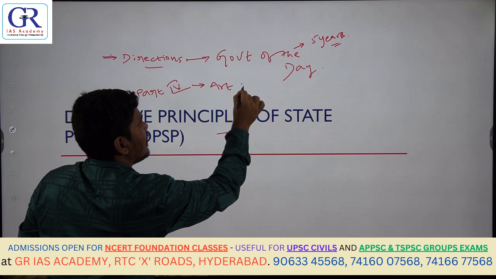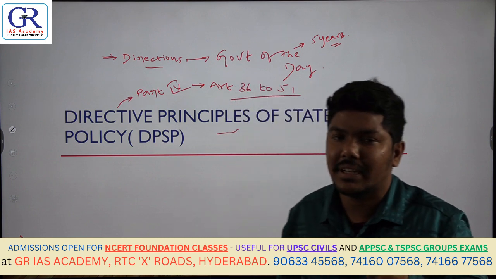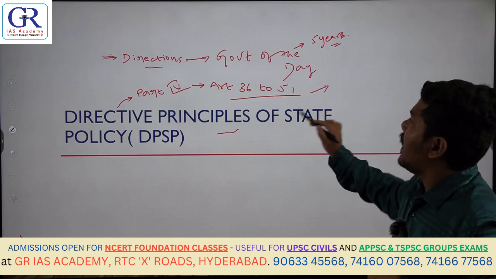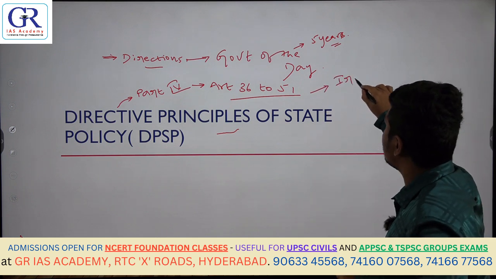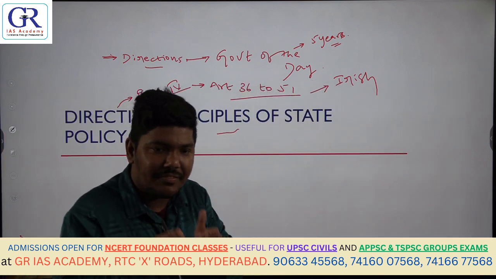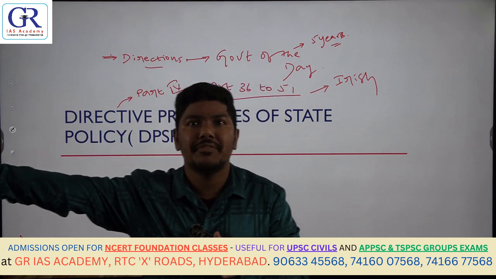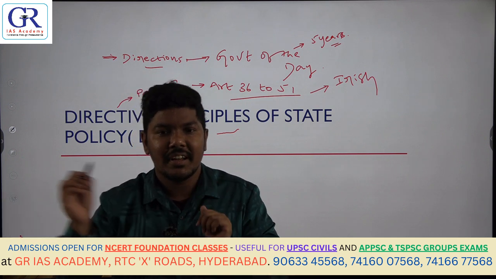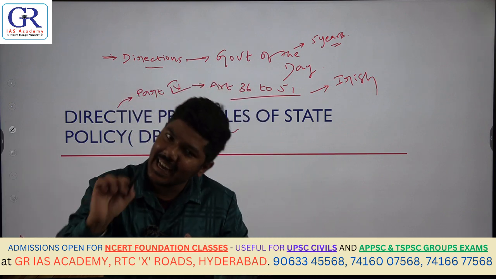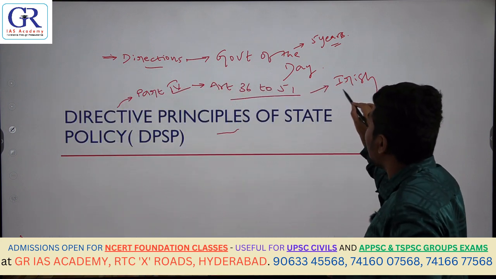So that is part 4 of the constitution. Articles 36 to 51 of the constitution deal with the directive principles of state policy. From which constitution were we inspired to take these directive principles? From the Irish constitution. Generally each feature in our constitution we took from one country or another. For example, the preamble from the American constitution, fundamental rights from the American constitution, directive principles from the Irish constitution.